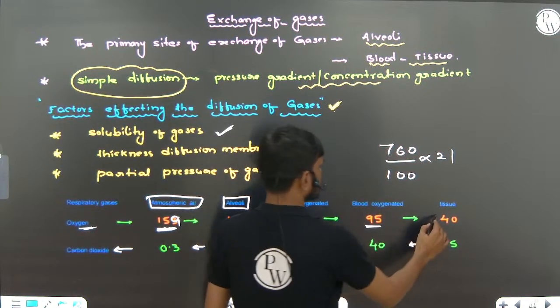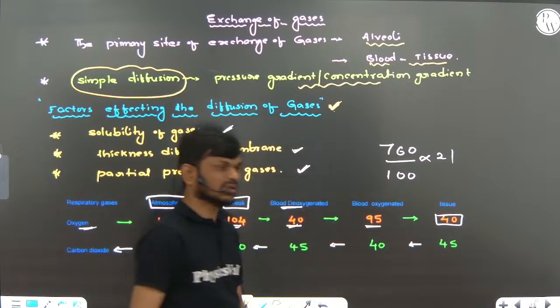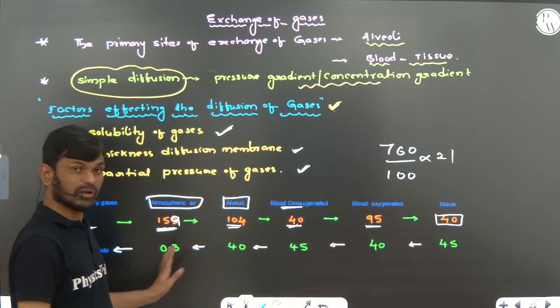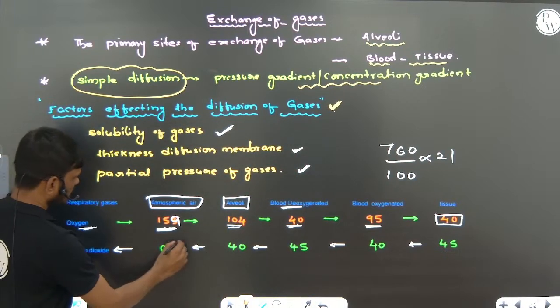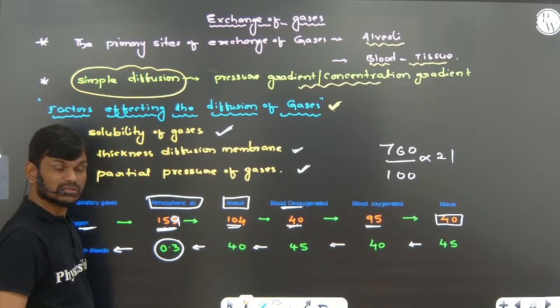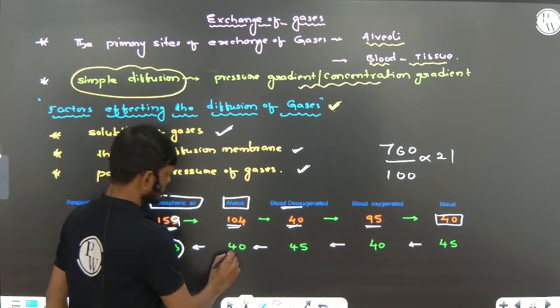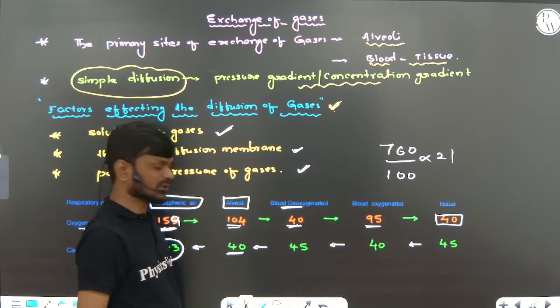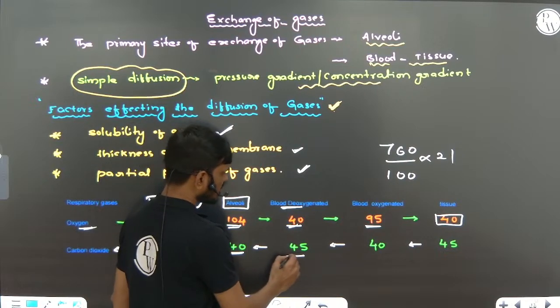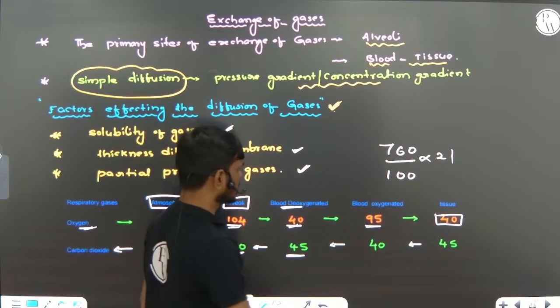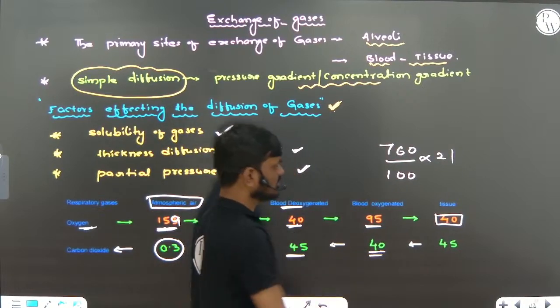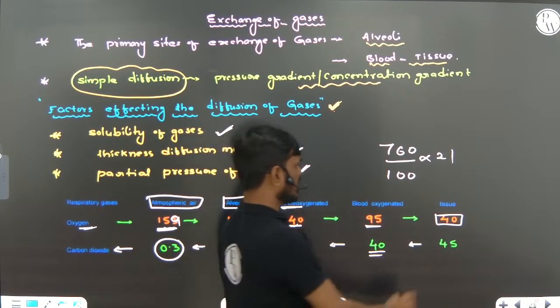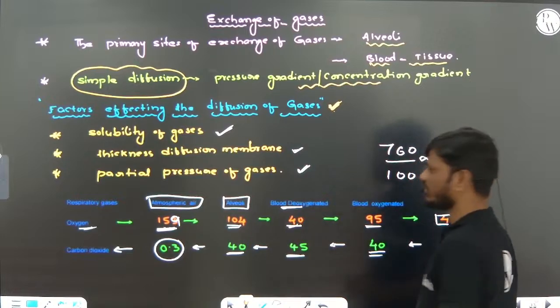The tissue contains only 40 mmHg. Carbon dioxide: atmospheric air contains 0.3 mmHg, alveoli 40 mmHg, deoxygenated blood 45 mmHg, oxygenated blood 40 mmHg, and tissue 45 mmHg.